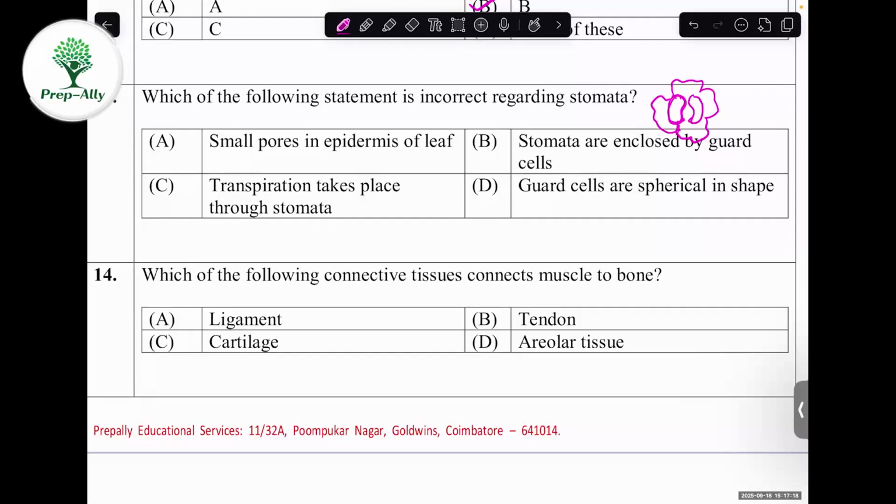So we'll see option D. Guard cells are spherical in shape. No, the guard cells are kidney-shaped organs. Yes, they are bean-shaped or kidney-shaped organs, so they are not spherical in shape. So according to this question, which of the following statements is incorrect? Option D is incorrect. Okay.